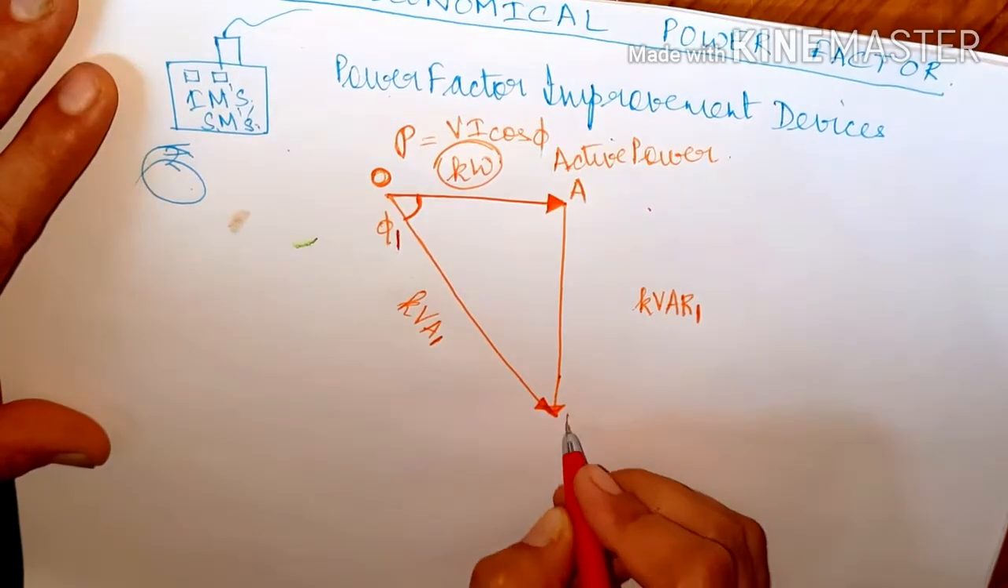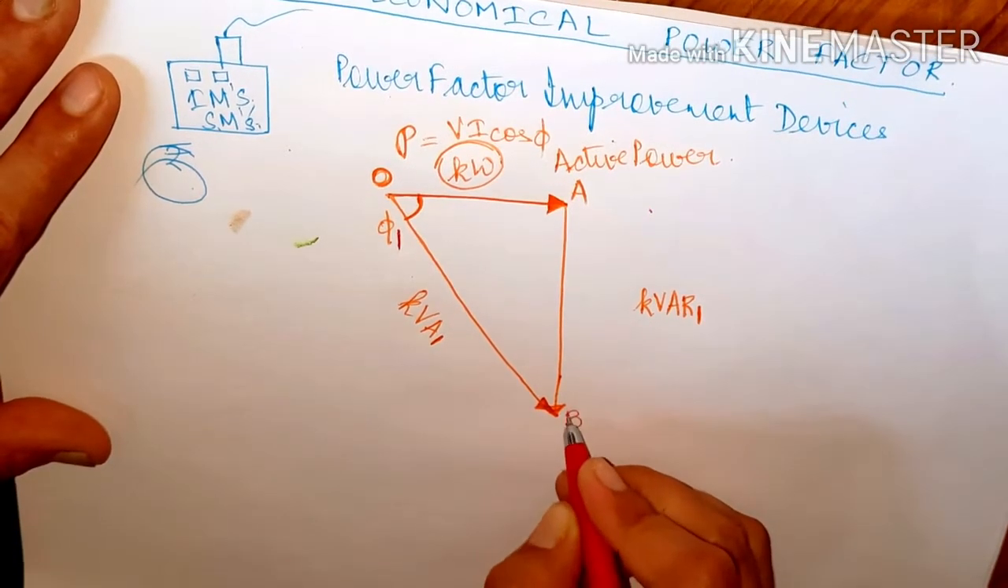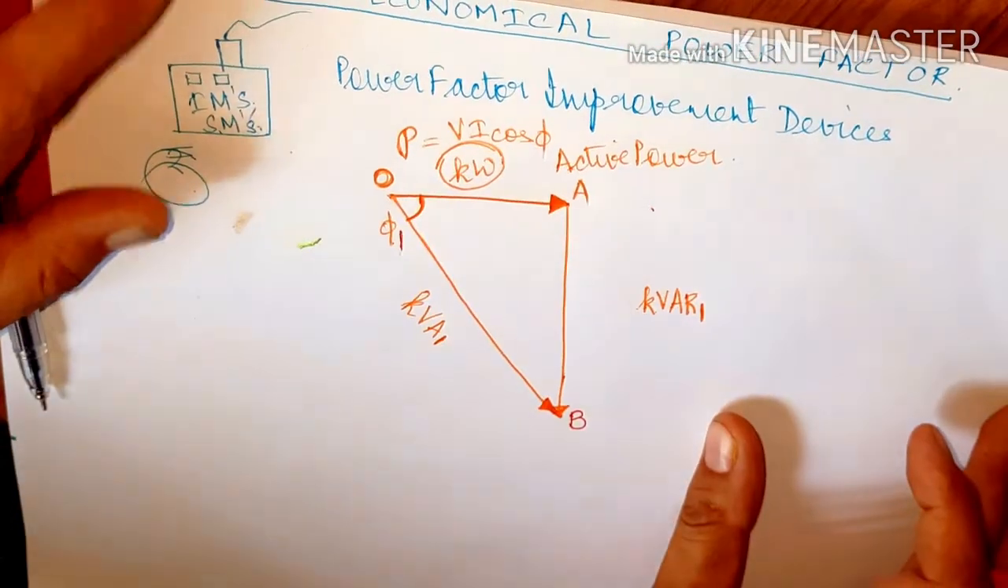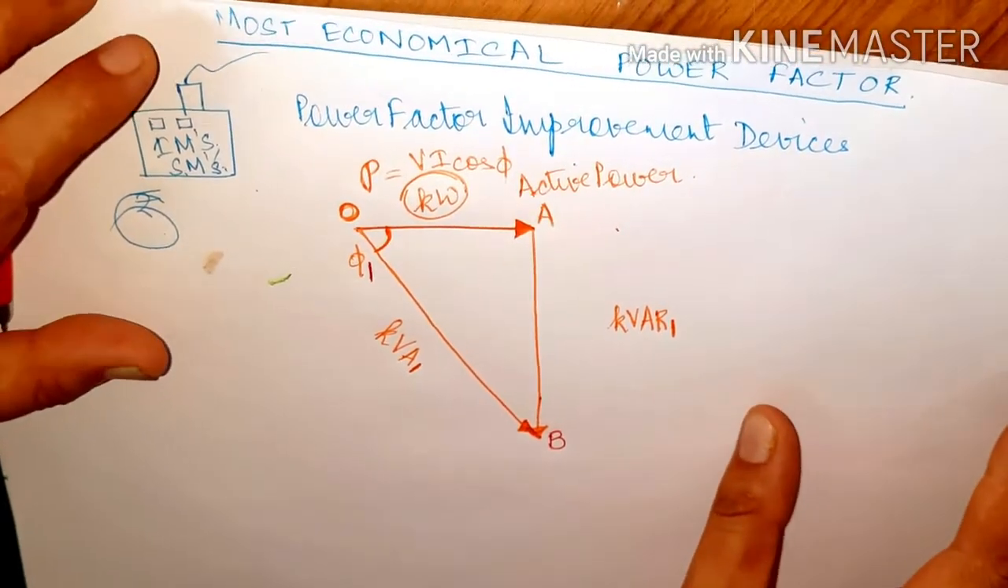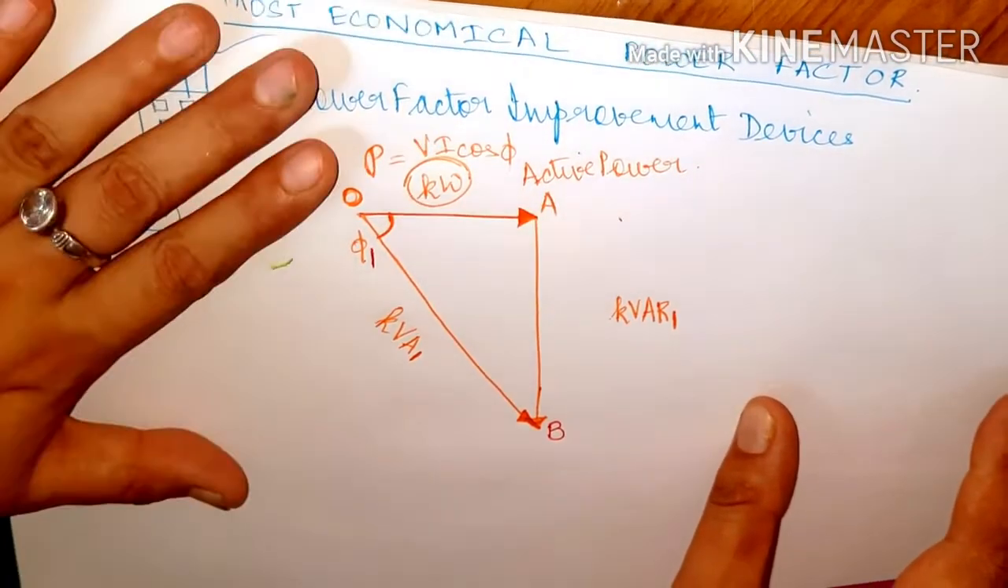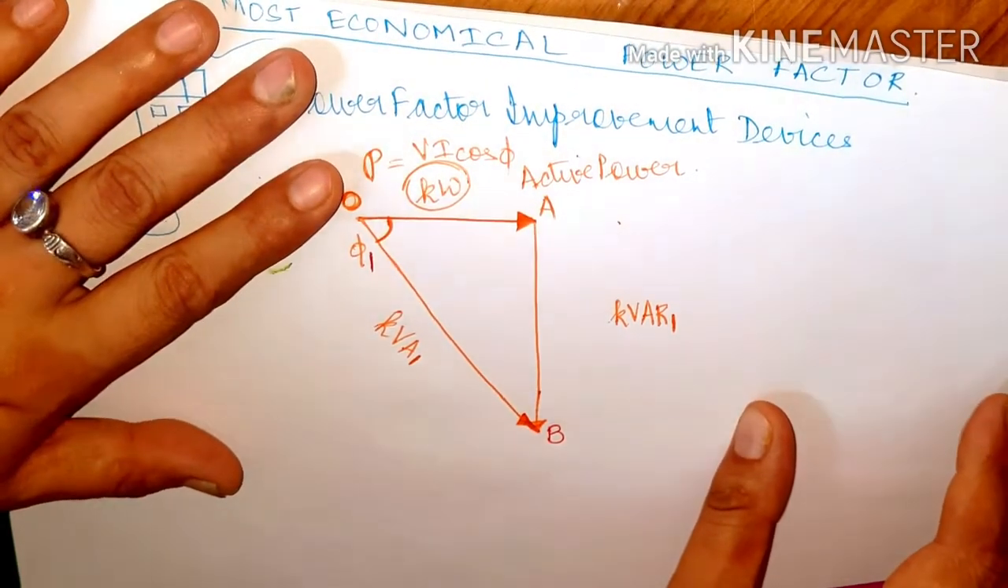Let us write it with B. So this is the thing. Okay. Now the second case is like, for example, you have applied some power factor improvement measures, and now